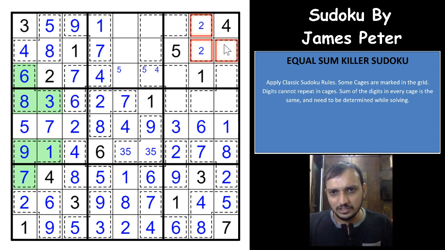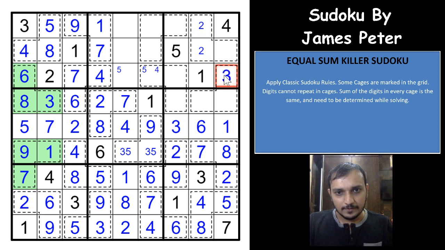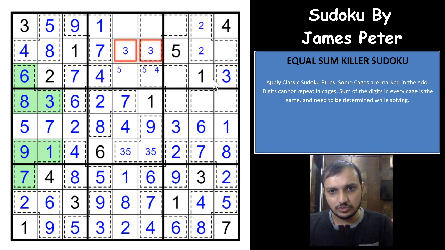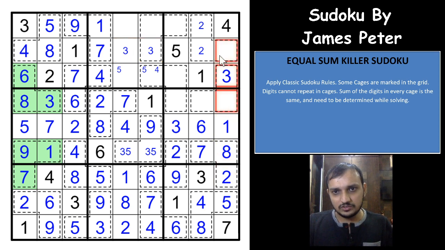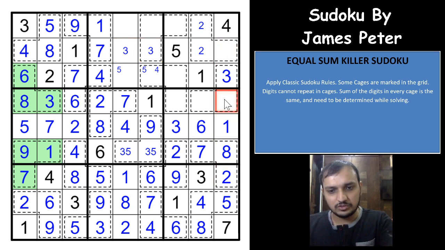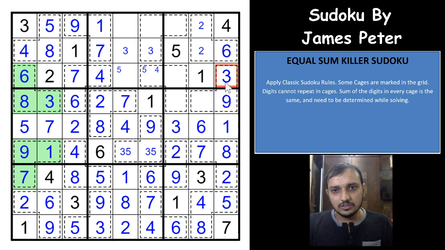3 cannot be in the 2 cage. You cannot have the 17 sum, so 3 would have to be here. That gives you a 3 in one of these two cells. And 6 and 9 in these two cells are remaining. So this is 9, that is 6. 3 and 9 is 12, that gives you a 5 here. That gives you a 4 here. So a 4 is already there. 4 cannot be here. That was easy to see.